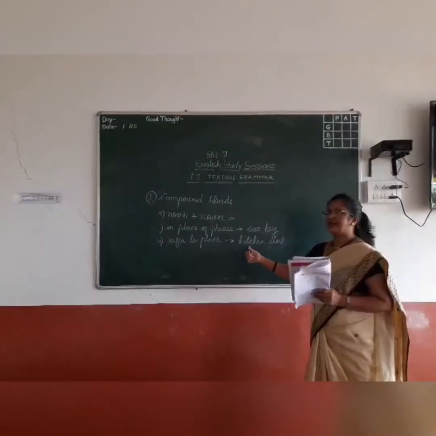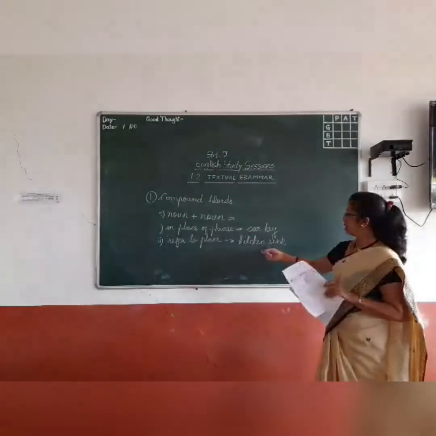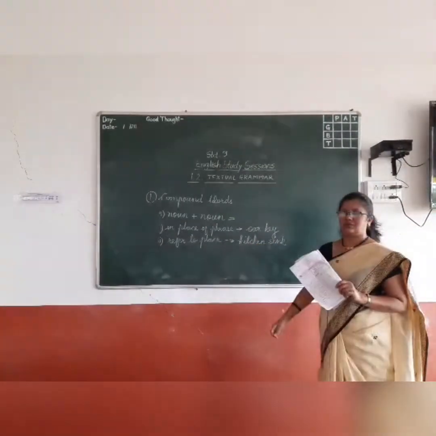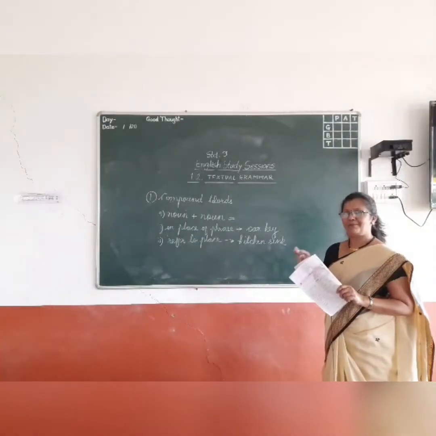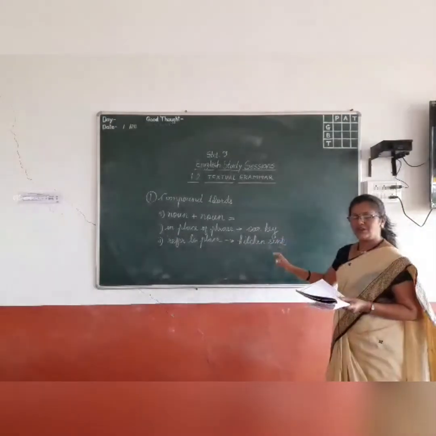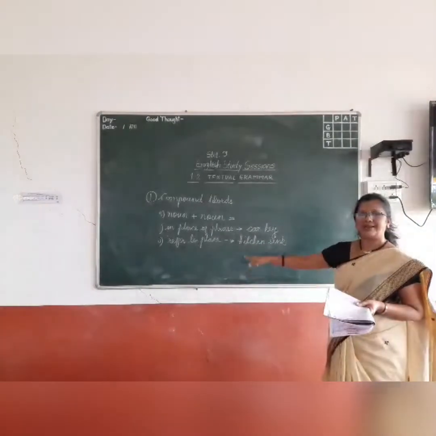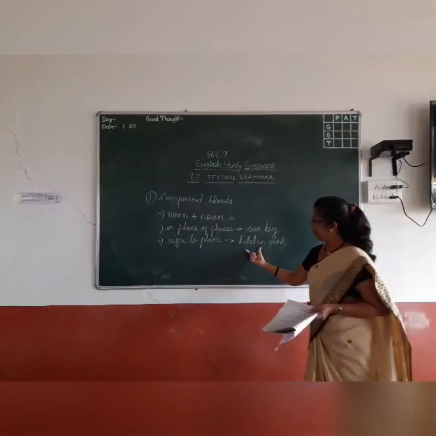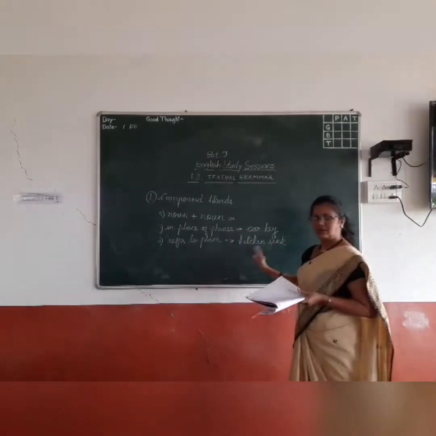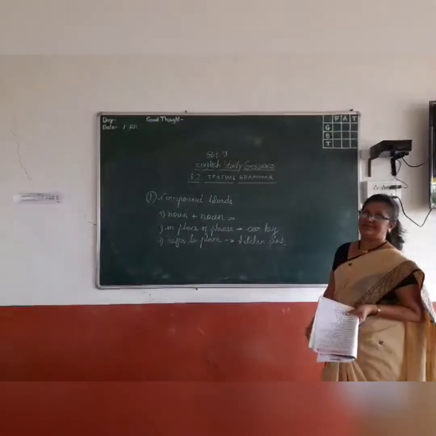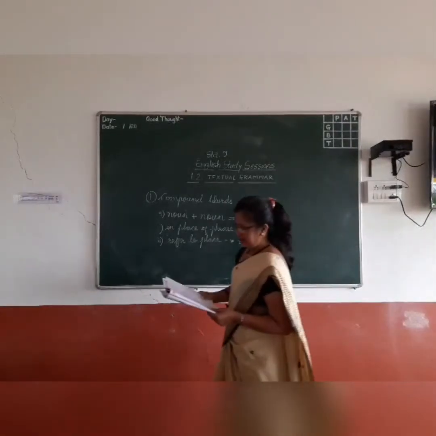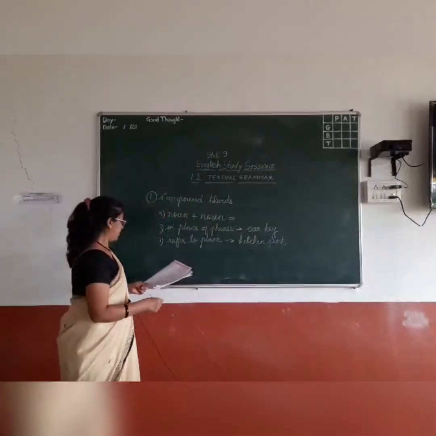So the first word tells us about the place, whereas the second word tells us about the use of that thing in that particular place. Kitchen is a place. Sink is a particular thing which we use in that particular place, that is kitchen. So the first word tells us about place, the second word tells us about the use of that particular thing in that place. This is another, second combination. Third combination is refer to material.